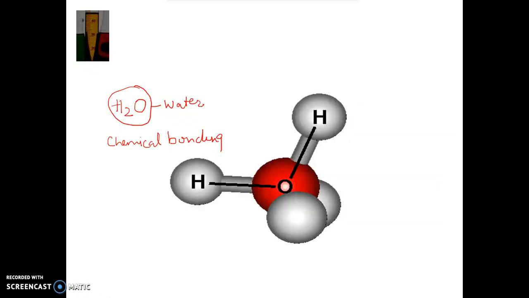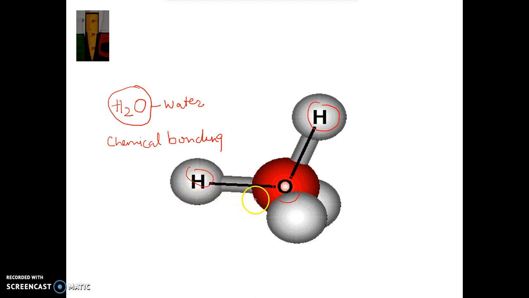In chemical bonding, we are going to learn how these two H are going to bond with O and why they are going to bond with O. We'll talk more about the electronic configuration and the structure of atoms, in which we are going to learn about neutrons, protons, and electrons. When you learn about these in detail, we'll take these concepts to learn about chemical bonding.